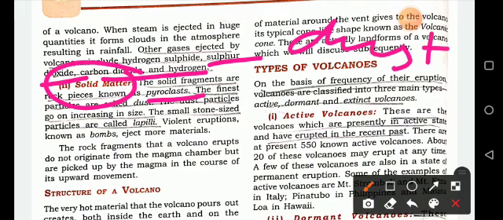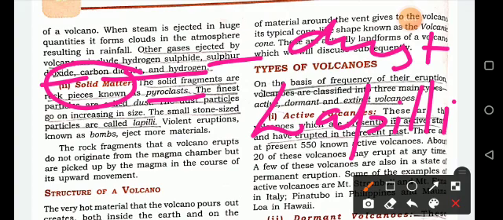The dust particles go on increasing in size, and stone-sized particles are called lapilli. Violent eruptions eject more material, known as bombs.